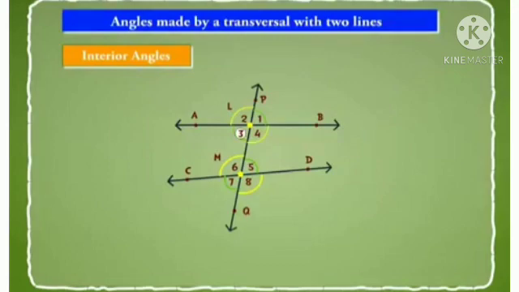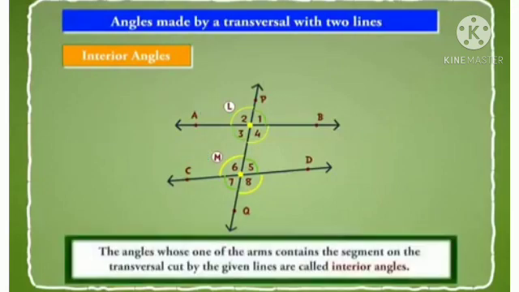Also, angle 3, angle 4, angle 5 and angle 6 are such angles whose one of the arms contains the segment LM. These are interior angles. Hence, the angles whose one of the arms contains the segment on the transversal cut by the given lines are called interior angles.